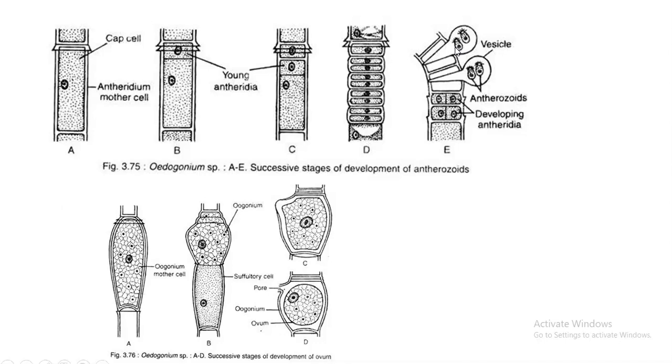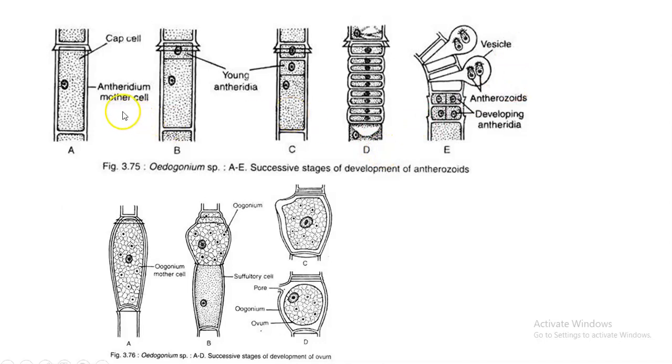So 40 into 2, 80: maximum 80 such pear-shaped anthrozoids can be released from one particular cell of the Oedogonium. So just imagine how many anthrozoids will be created if there are multiple such cells taking part in the reproduction process. So this is one thing, and we have released the anthrozoids to the water.